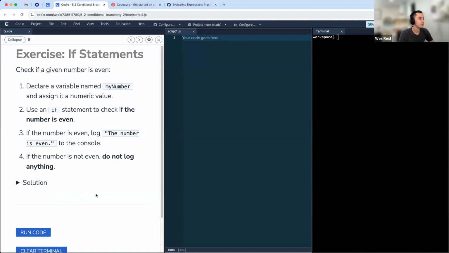So now we have an exercise for you all to get some practice in. So I'll pass it over to you. There is a solution here, but don't peek just yet. Go ahead and take a moment or two to try it out. We're going to take a number of steps. You're going to go ahead and declare a variable named myNumber and assign it a numeric value. Use an if statement to check if the number is even. If the number is even, log the number is even. If the number is not even, don't do anything. All right, pass over to you all.